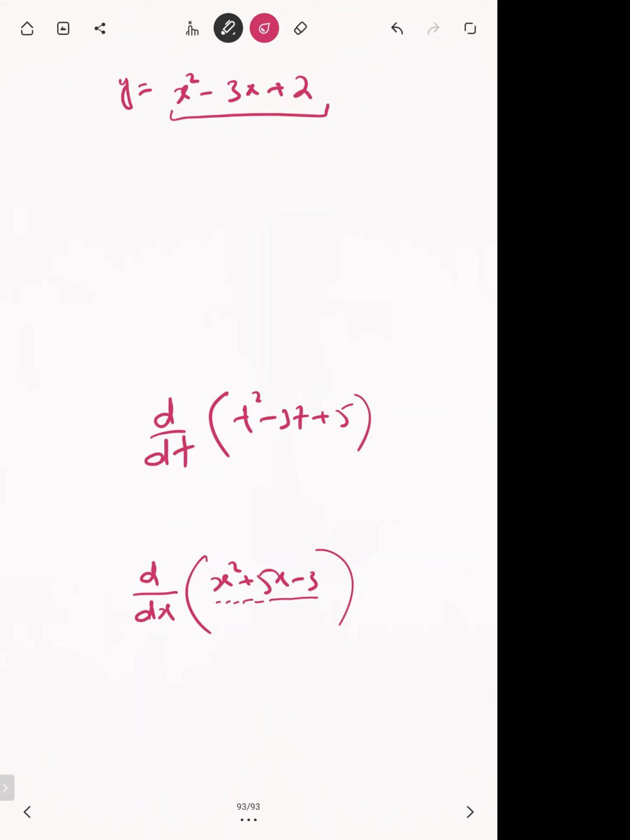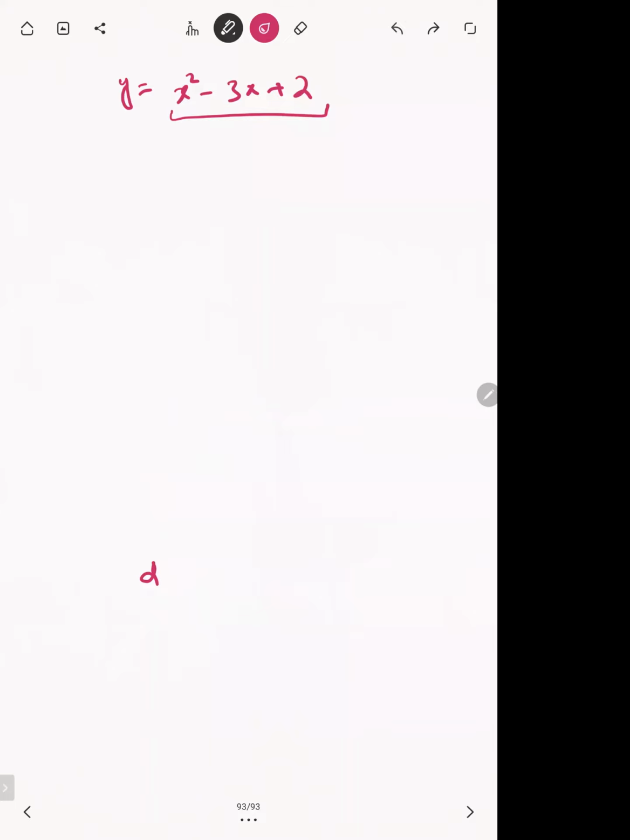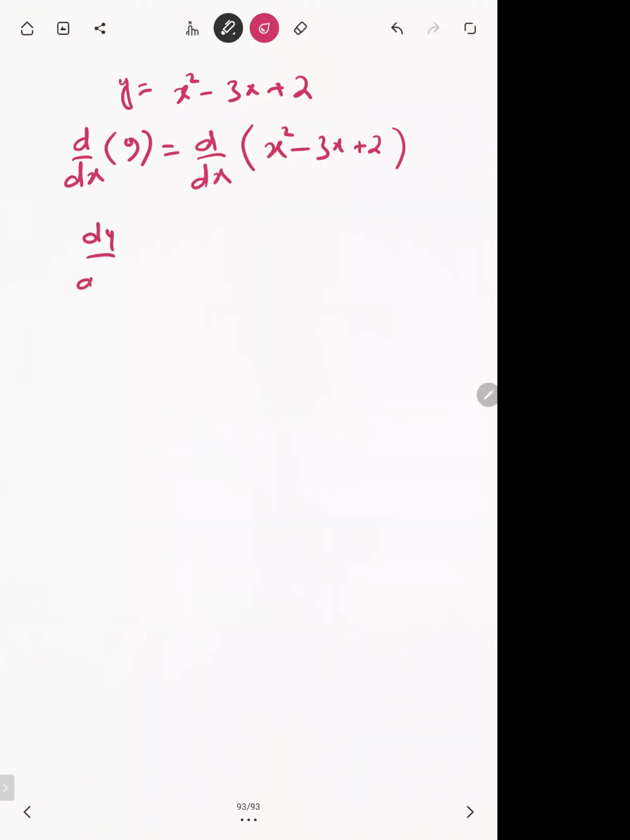Usually our curves are written for y in terms of x, so we have to differentiate all the times with respect to x. If you see here, the above curve is y is equal to x squared minus 3x plus 2. Now what will we do? We will differentiate on both sides. We'll apply d by dx on both sides. If you apply d by dx on y, this will be simply dy by dx.